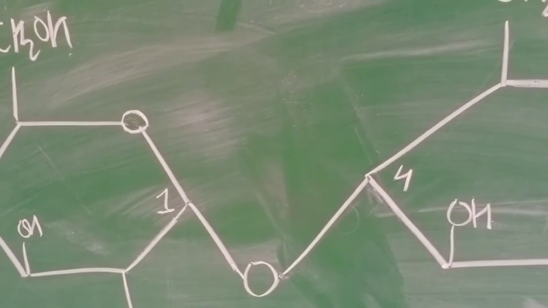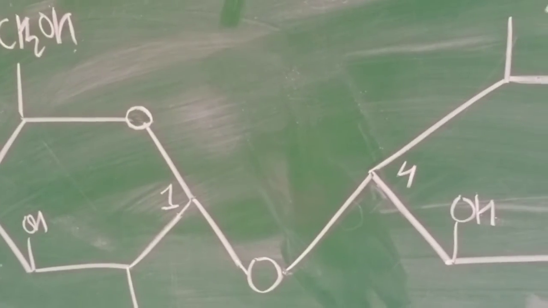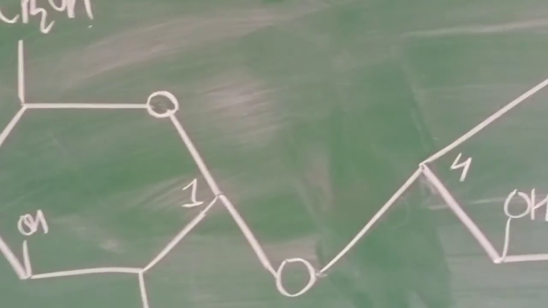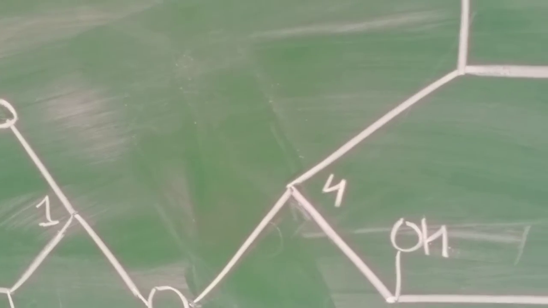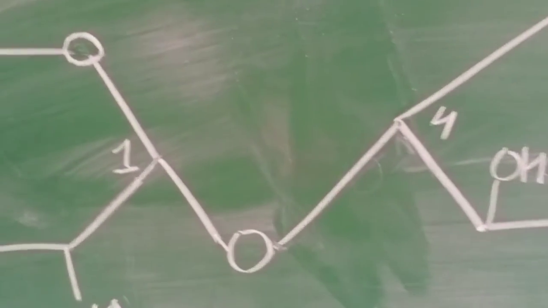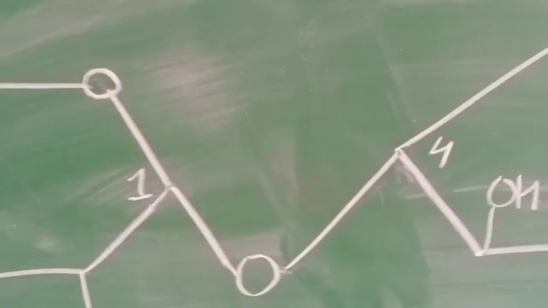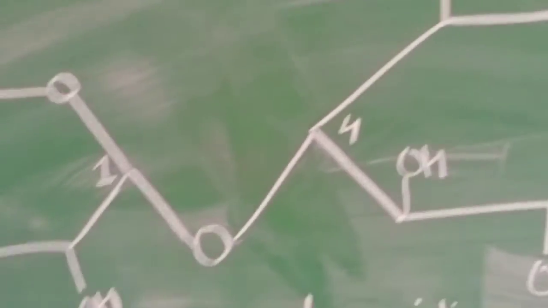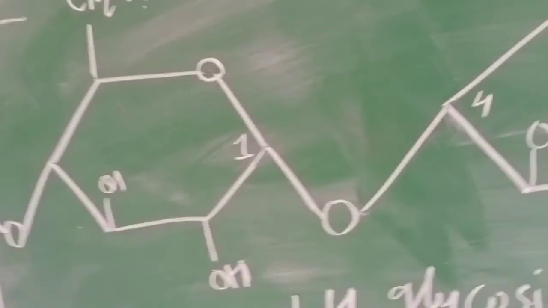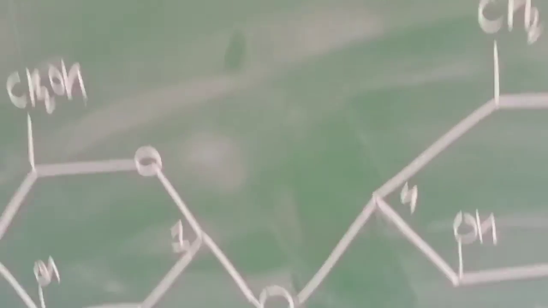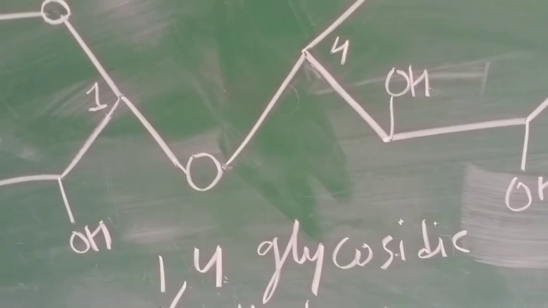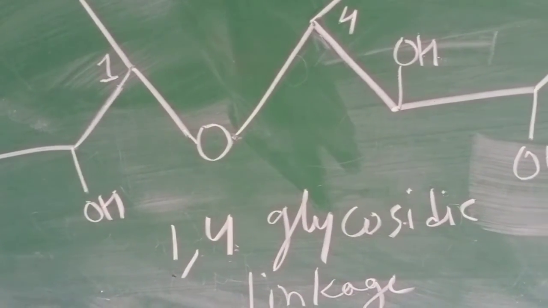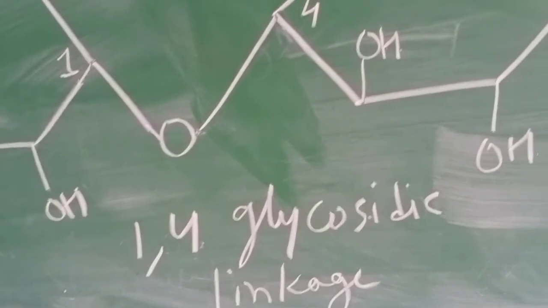Here the head of one unit of D-glucose is linked to another unit of D-glucose by a head to tail pattern, and this head to tail arrangement of these units gives the structure of amylose. The particular linkage responsible in amylose is specifically the 1,4 glycosidic linkage.